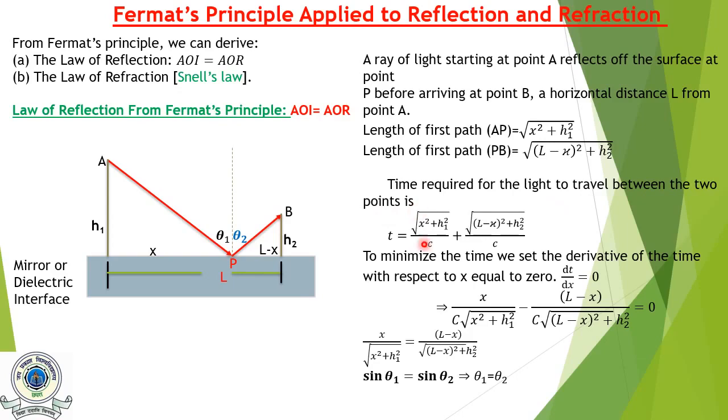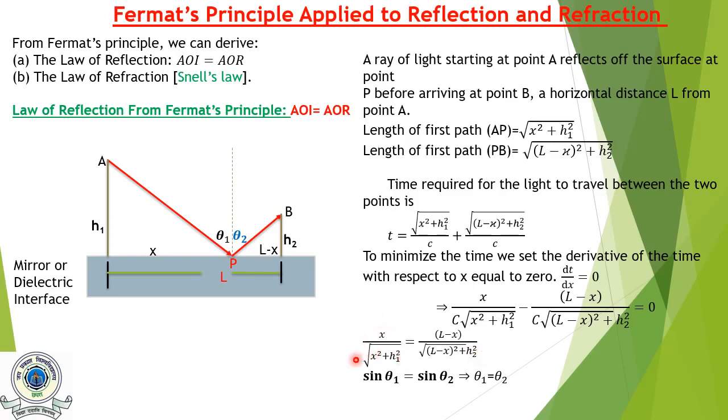Now in order to minimize the time, we set the derivative of the time with respect to x equal to 0, that is dt upon dx equal to 0. On differentiating this expression with respect to x, we get this. Now taking this term on the right hand side, we get x upon square root of x square plus h1 square equal to (L minus x) upon square root of (L minus x) whole square plus h2 whole square.